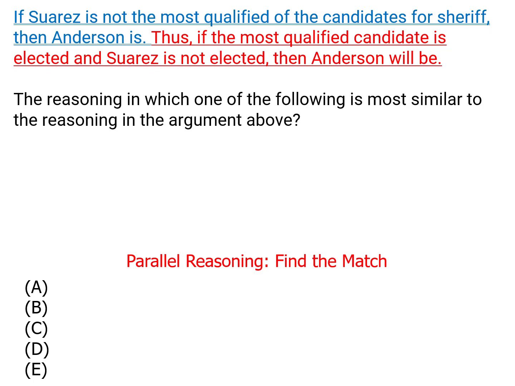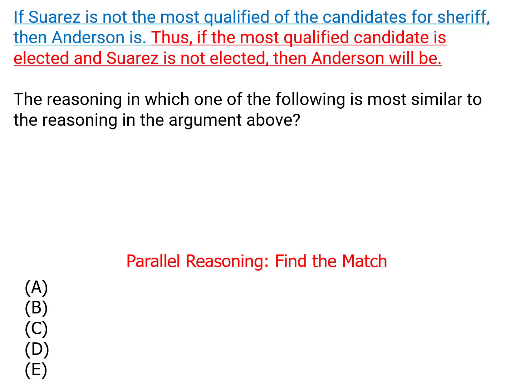So that's the structure of the argument we'll be looking for in the answer choices. Something that says 2 people or 2 things are the candidates for being the best or the worst or something. And then it'll say, if that characteristic is found and it's not one of them, it'll have to be the other one. That's the structure we'll be looking for in the answer choices.